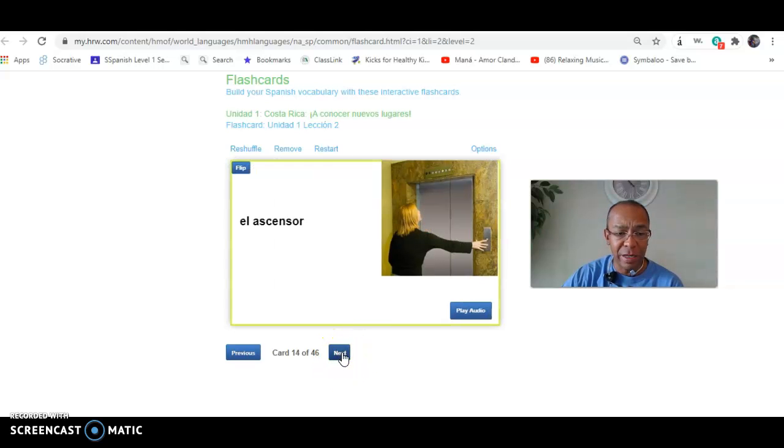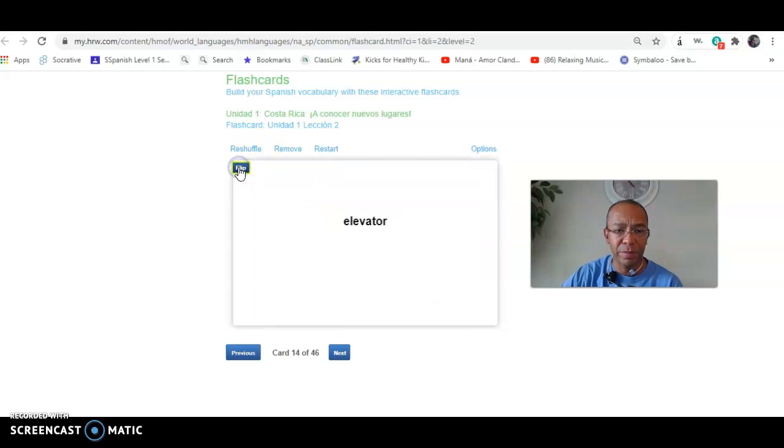And the next one, ascensor. El ascensor. If you think about the word ascending, ascensor is the elevator going up. Elevador. And one last one, and I would like you to continue with this on your own. La habitación. Notice the H is silent. Habitación. That is nothing but a hotel room.